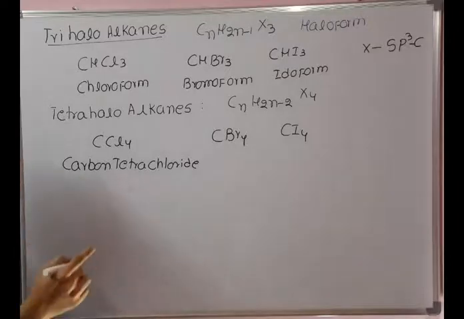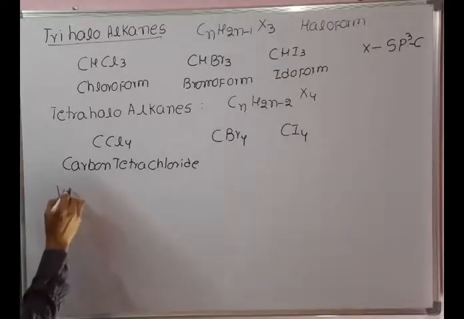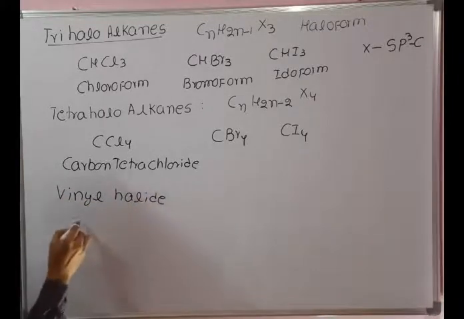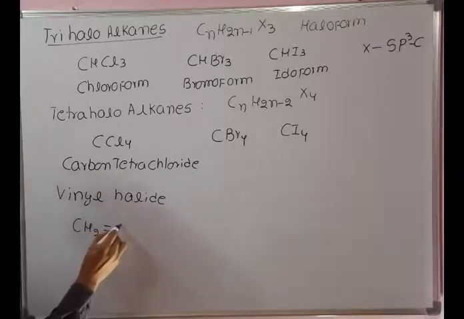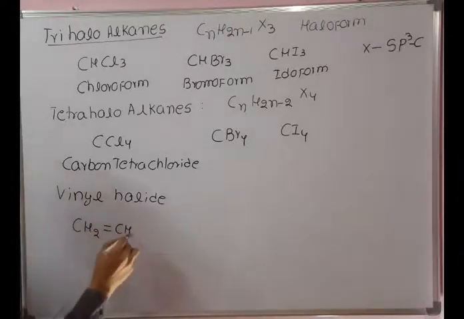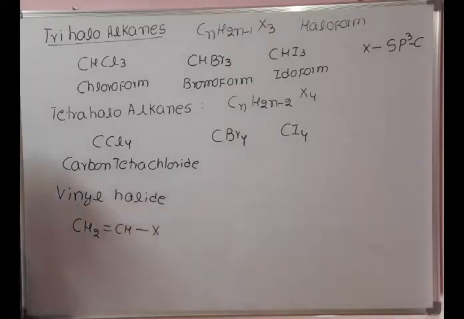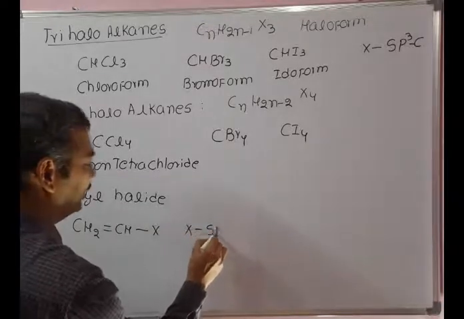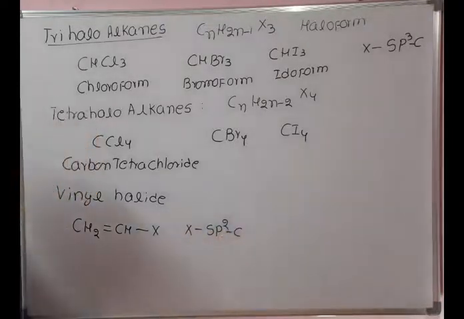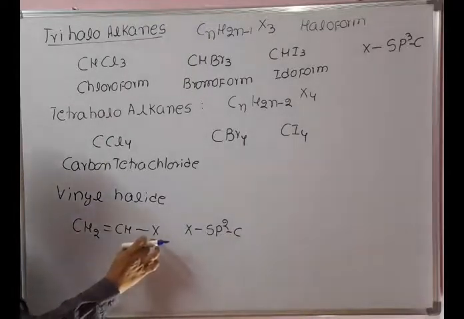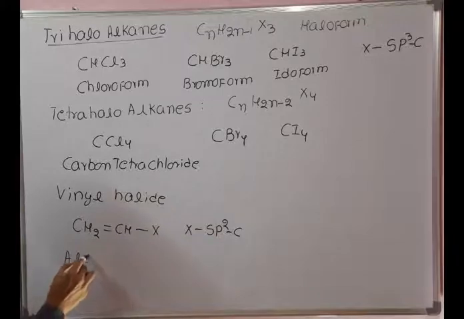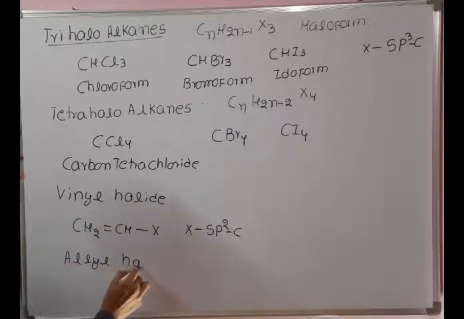Another classification of alkyl halide, vinyl halide. For example, CH2=CH is the vinyl group. If halogen is attached to a vinyl group, that is a vinyl halide. In vinyl halide, halogen is attached to sp2 hybridized carbon. If X is chloro, vinyl chloride; if X is Br, vinyl bromide; vinyl iodide.